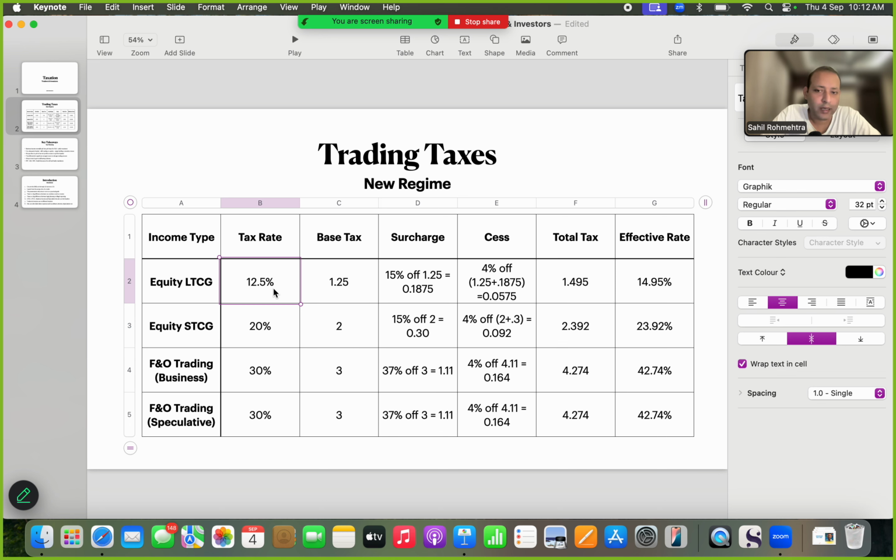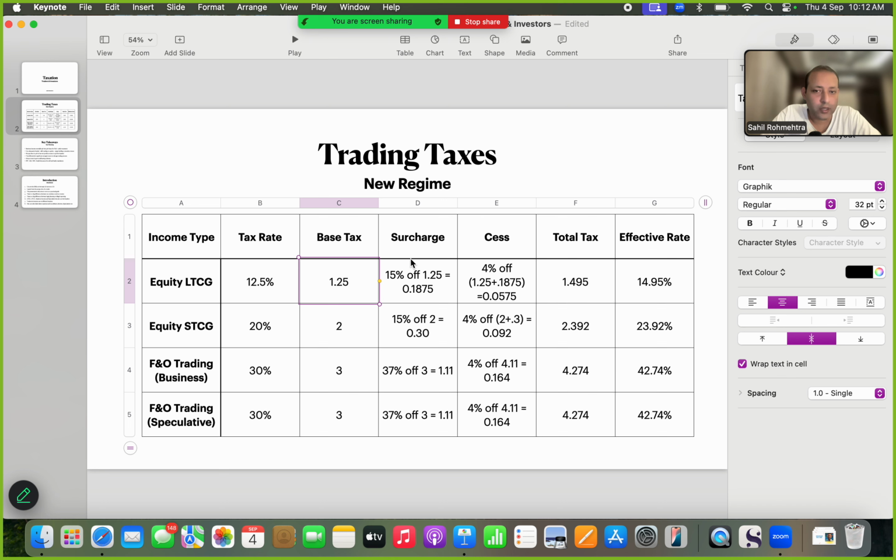So here you will see that the base rate is 12.5%. Obviously 1.25 lakh is exempt, and it is above that you pay 12.5%, but we will note that 1.25 lakh is a very, very small fraction of the 10 crore rupee that we have assumed as the earning in this case. So the base tax will obviously be 1.25 crore, and for equity STCG it will be 2 crore. For F&O trading as business and speculative income it will be 3 crore.